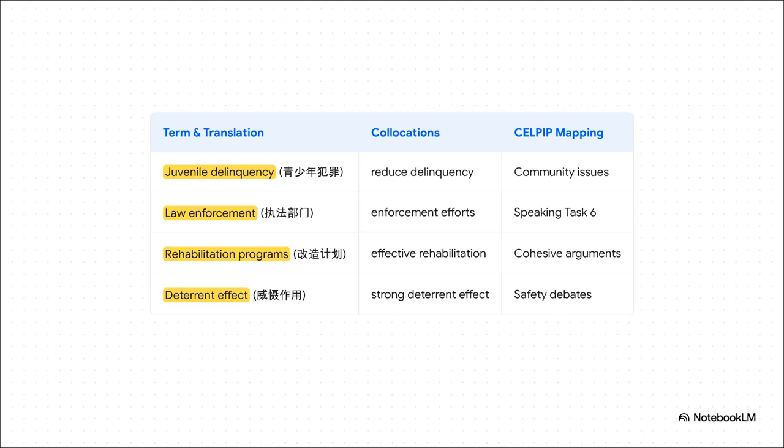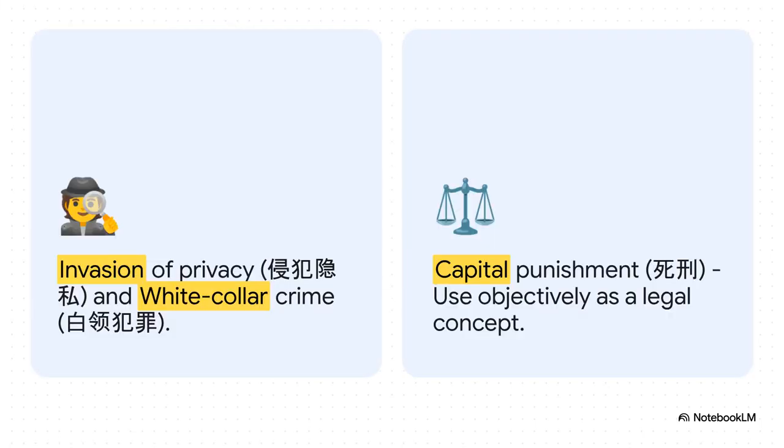Deterrent effect. Deterrent effect. 威慑作用. Do you see how these all connect? If you're tackling Speaking Task 6, you can build a powerfully cohesive argument about community safety by linking law enforcement efforts to rehabilitation programs to create a really strong deterrent effect. Moving from community safety to broader legal concepts.